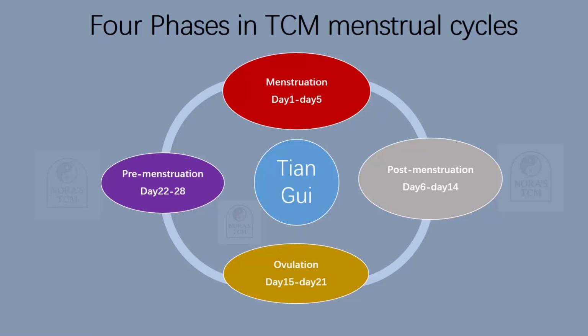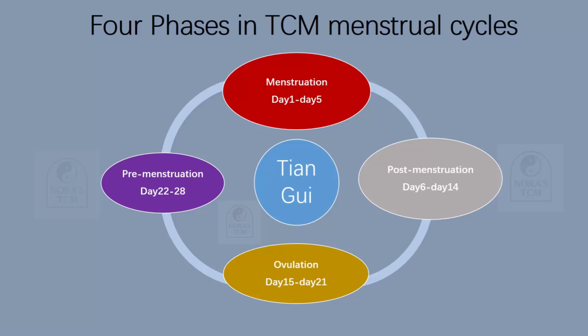The 4 phases closely correspond with one essential material, 天癸. 天癸 is very important and significant, closely corresponding with reproductive function in TCM theory. It is connected with the Western concept of hormone, but is not absolutely equal to it.